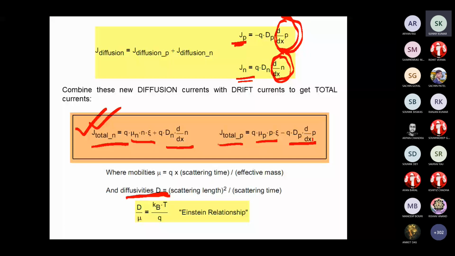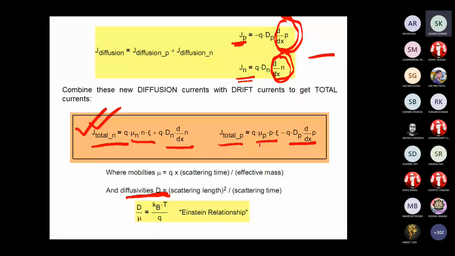So there is one important thing. X is the distance. dP by dx is the concentration gradient. Sir, why is it positive for electrons and negative for holes in the equations?